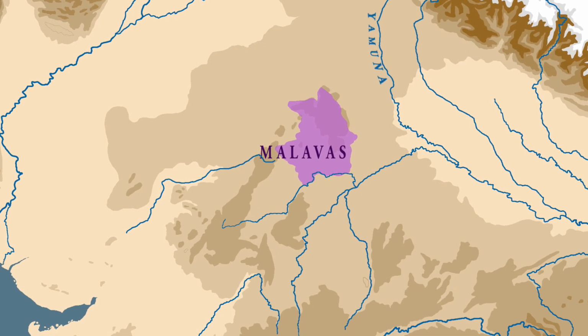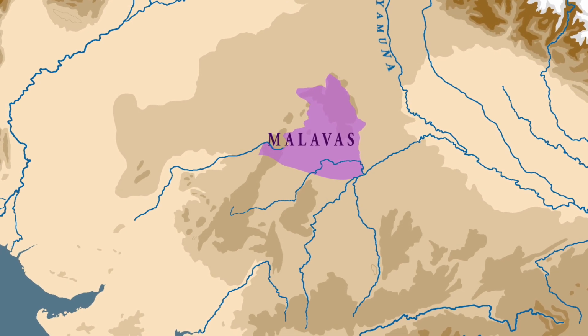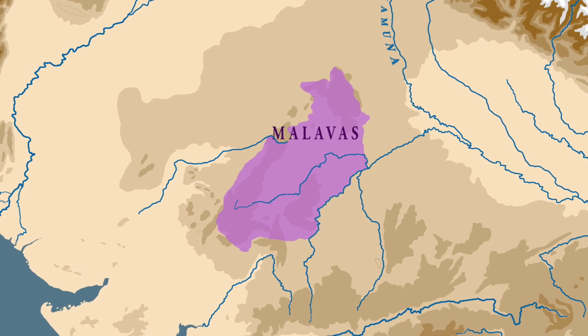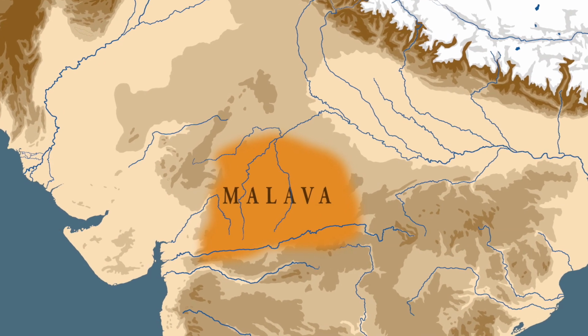Now, the Malwas, who occupied this region around Jaipur, again became an important power with the decline of the Kushan Empire, because it was probably in the second half of the 2nd century AD that the Malwas were able to extend their empire up to the Udaipur region. From Samudragupta's inscription, we learn that the Malwas accepted the overlordship of the Guptas. And we find that in the 4th century AD, the Olekaras, who were feudatories of the Guptas, probably belonged to a Malwa family. And it is from this that we can say that the Malwa region, which constitutes parts of central and western India, probably gets its name.